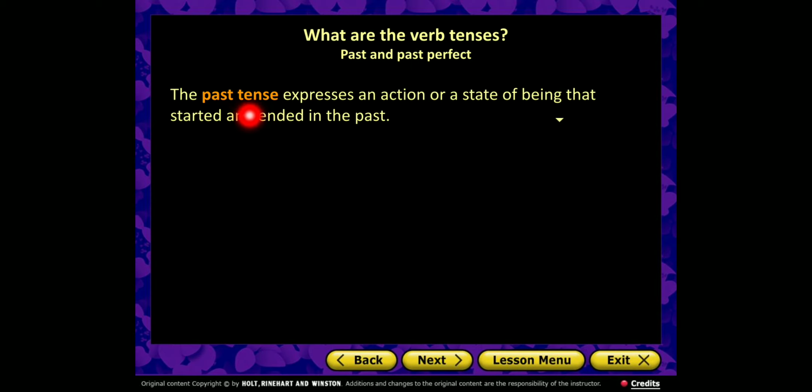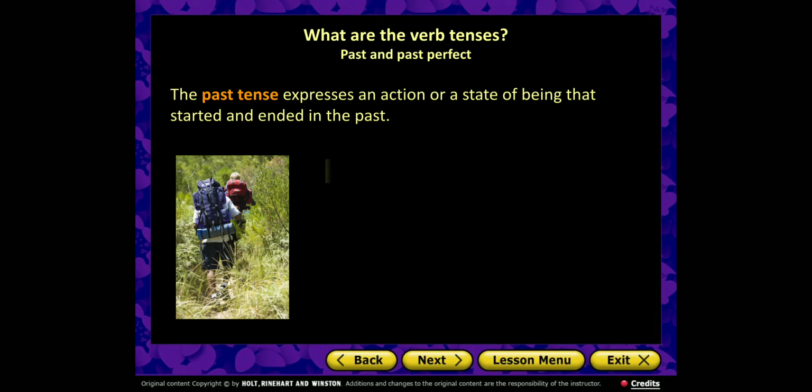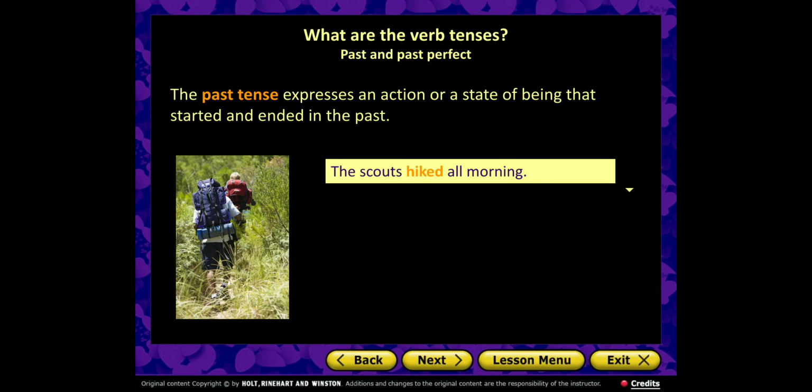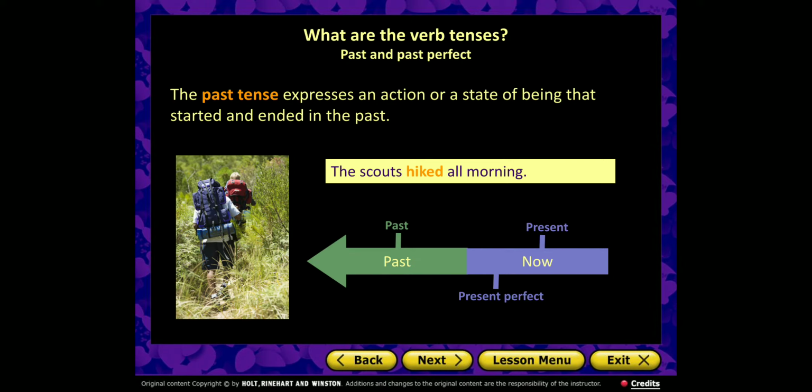Then we go to the past tense that expresses an action or state of being that started and ended in the past. For example, the Scots hiked all morning, and the action happened and finished in the past.